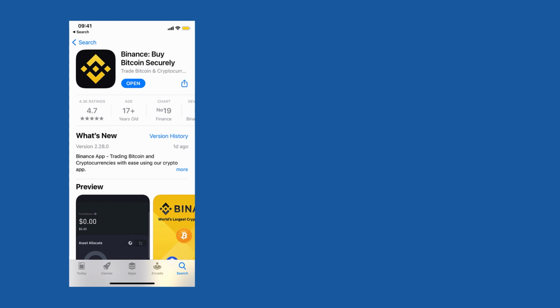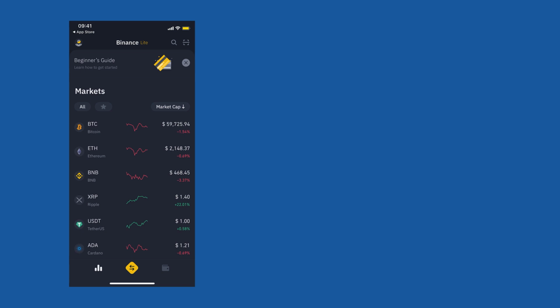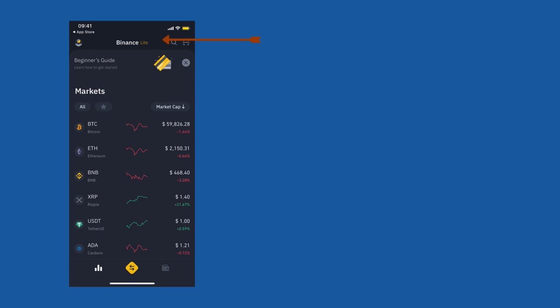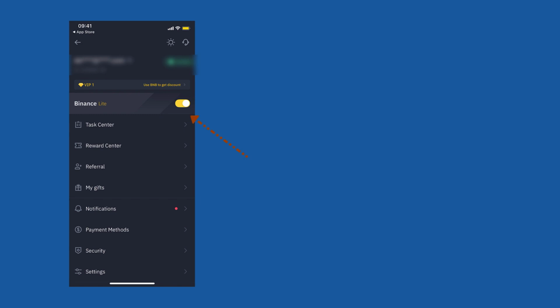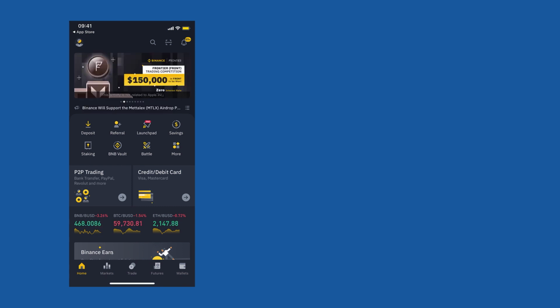So once you have the app, you open the app and you'll have a screen like this. What you need to know here is that at the top you can see it's written Binance Lite. So the Binance mobile app has two versions within the same app. One is Binance Lite and the other is Binance Pro. Now, if you really want to understand the Binance ecosystem, I highly recommend you use Binance Pro. And to do that, you click on this profile icon on the left side. You uncheck this option which says Binance Lite. So once that's done, that opens up Binance Pro, and this is how Binance Pro looks like.